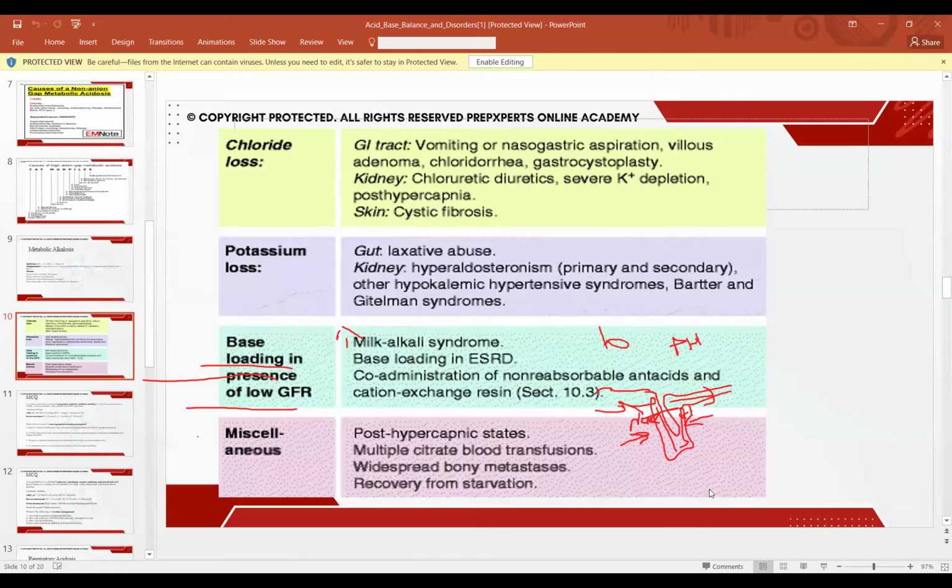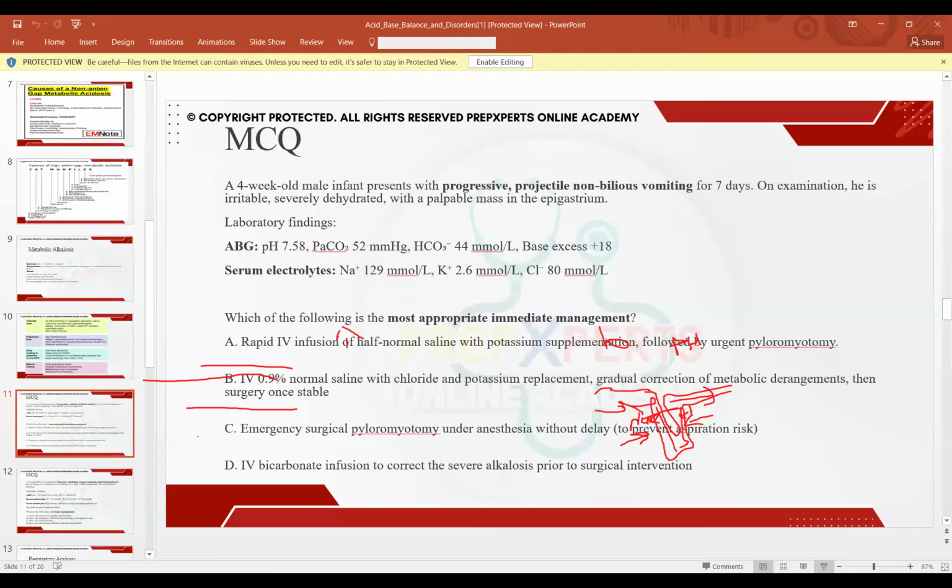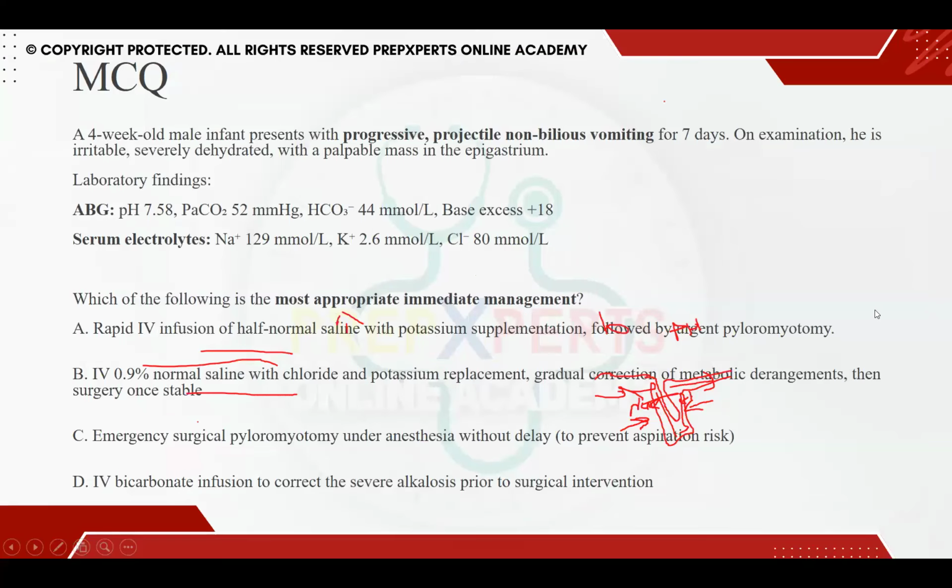Let's just go towards the MCQs and then we will understand the causes. There is a 4-week-old male infant presenting with progressive projectile non-bilious vomiting for 7 days. You examine the child, you see he is irritable, severely dehydrated, and you can see a palpable mass in the epigastrium.